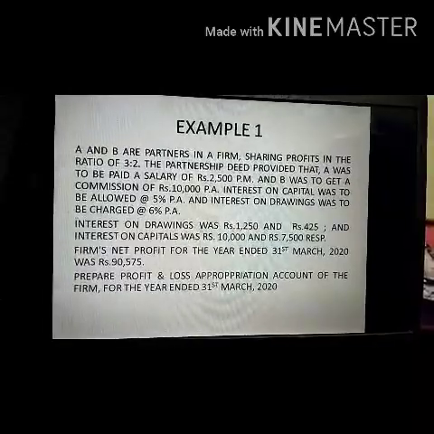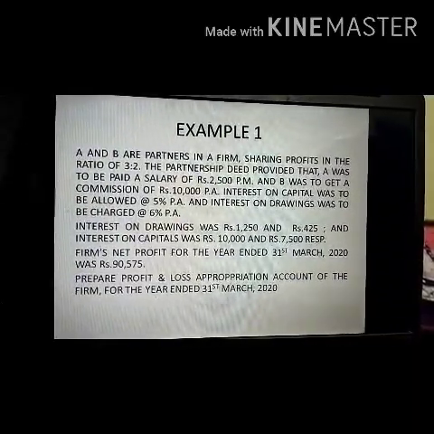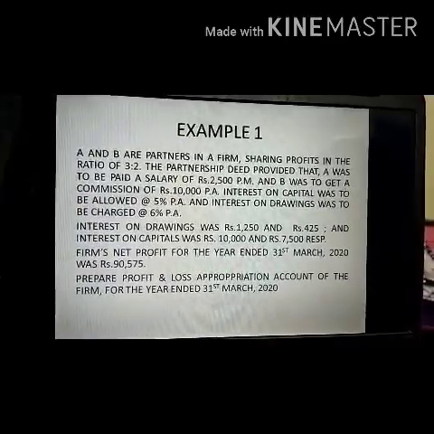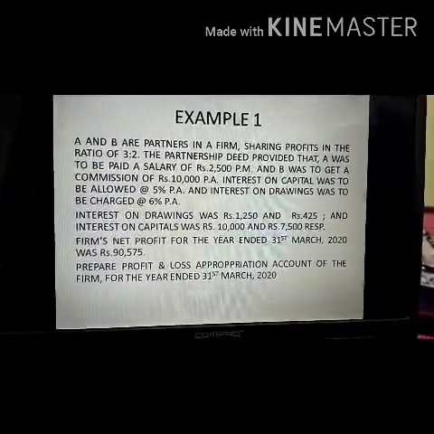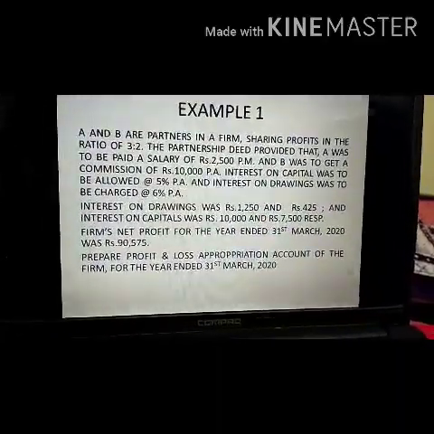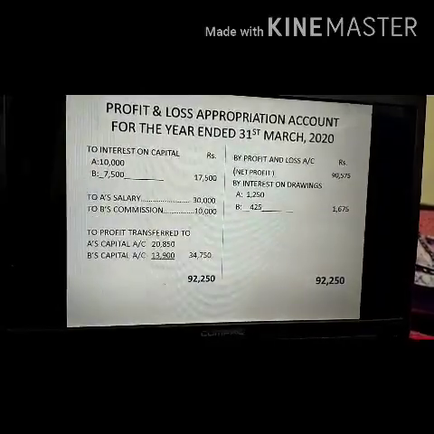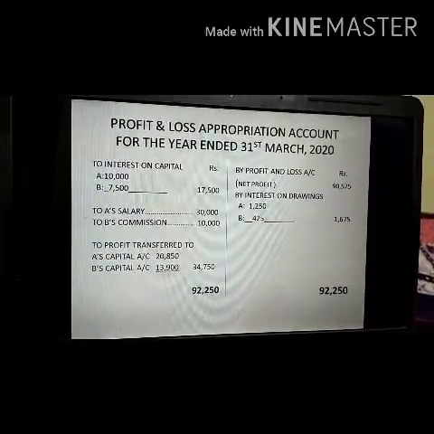Next, firm's net profit for the year ended 31st March 2020 was rupees 90,575, and we have to prepare the profit and loss appropriation account. Let's see. So we started preparing the profit and loss appropriation account.